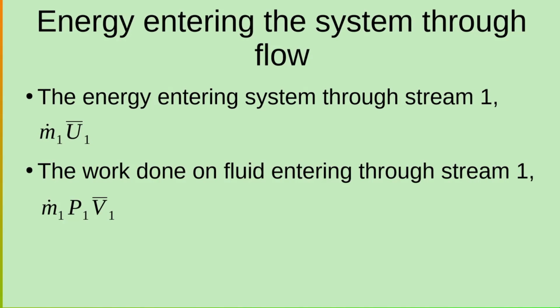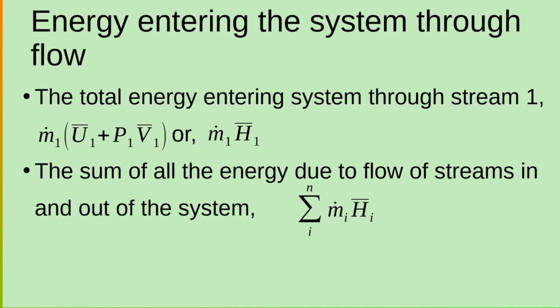One is the internal energy and one is the energy because the stream is being pushed into the system. So therefore the total energy is m dot 1 u1 bar plus p1 v1 bar, or m1 dot h1 bar.